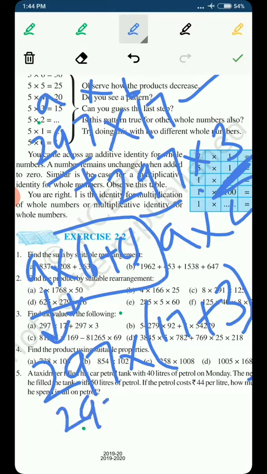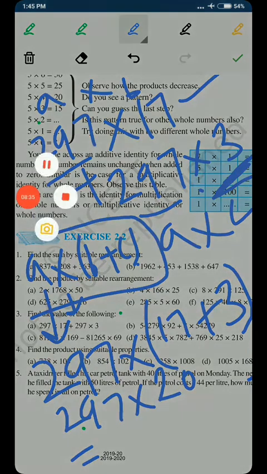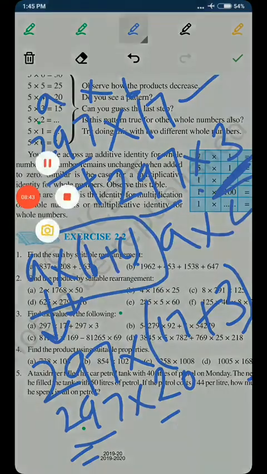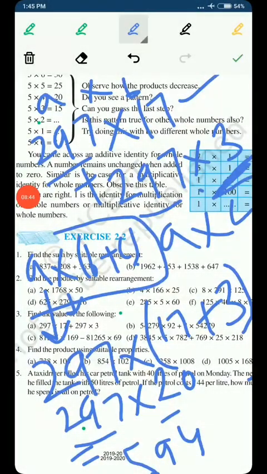Now 17 plus 3 is 20. So 297 into 20. Now we can multiply them. We just have to multiply 297 with 2, and whatever is the answer we will write 0 with that. When we multiply 297 with 2, we get 594, and the 0 which is in 20 will be written with 594.